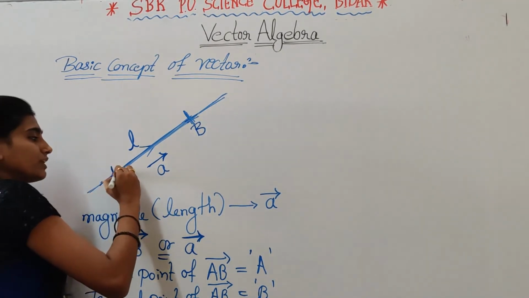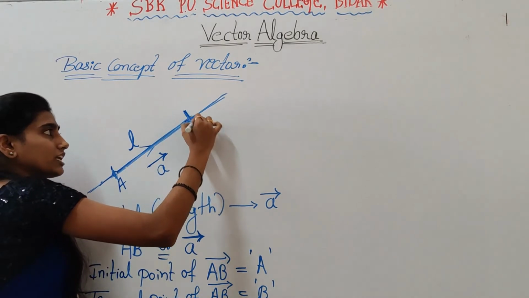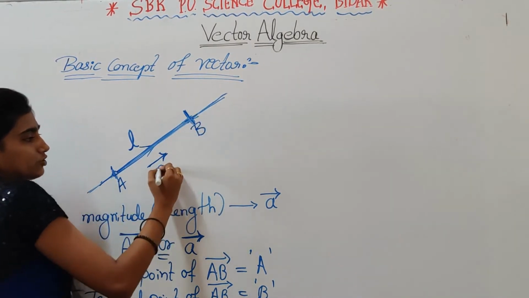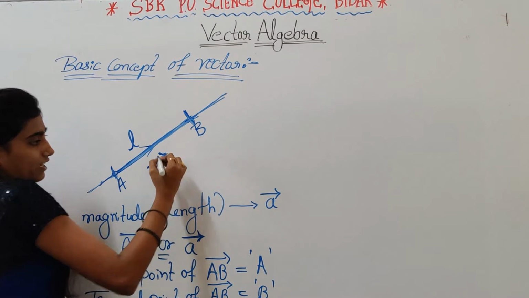Now the distance between the initial point and terminal point is called the magnitude, that is |a|.